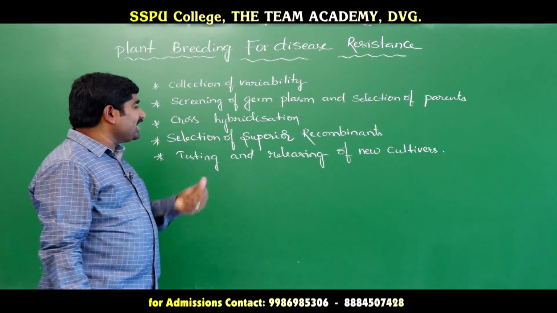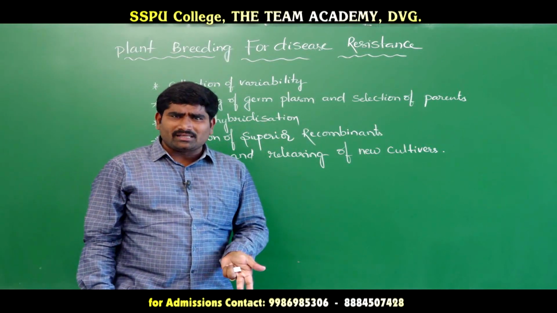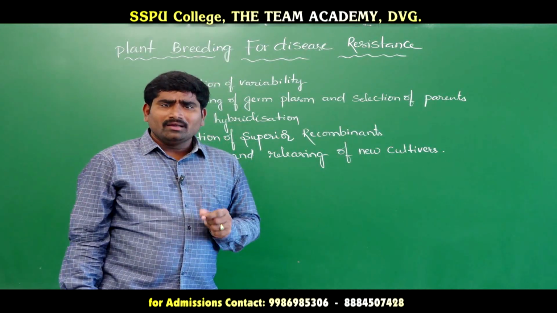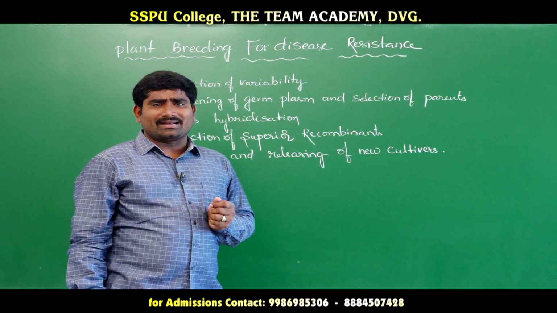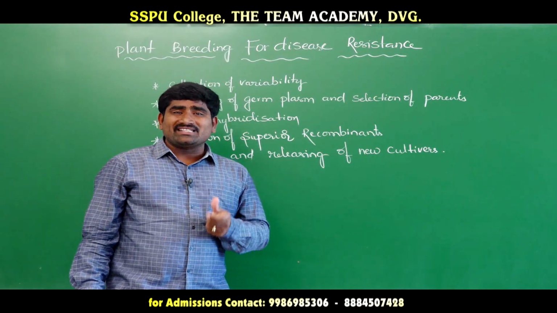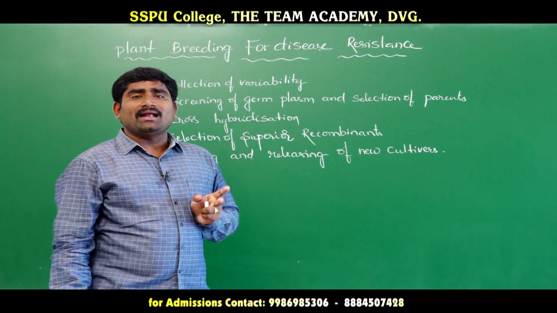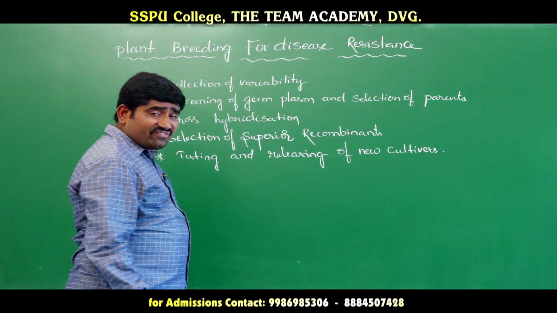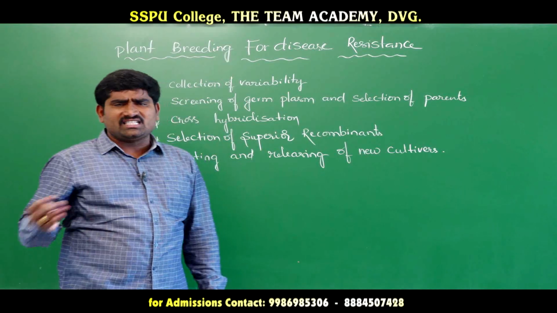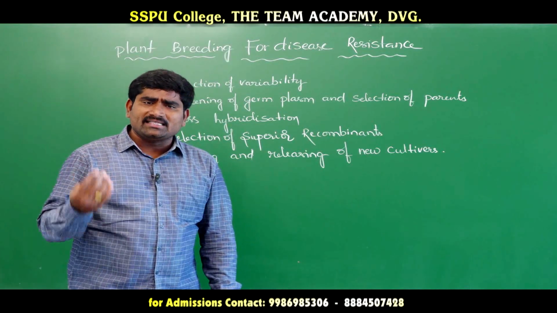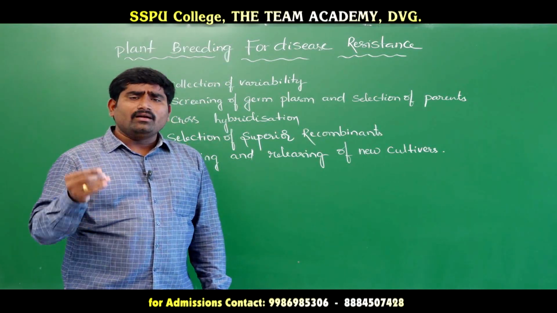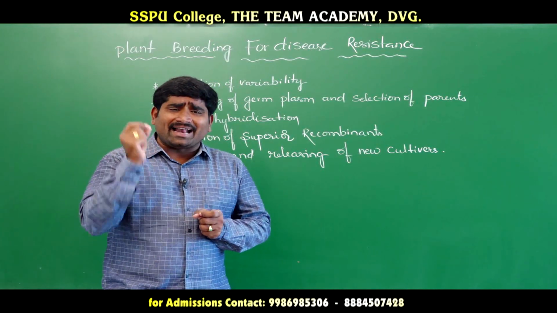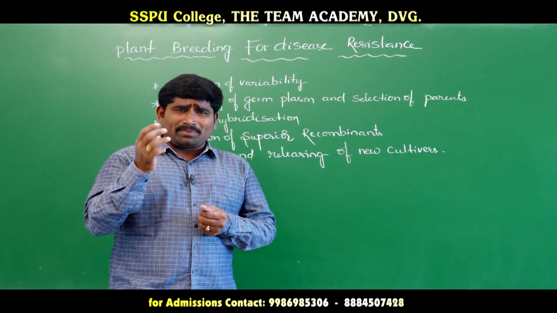After that, testing and releasing. We have to test in scientific croplands and farmlands. Finally, if they are successfully grown, then we have to release them into the market, commercialization. Commercialization means we release these plants into the market. So these are the steps to be followed for plant breeding for disease resistance, for increasing food quality, for pest resistance, whatever the character.